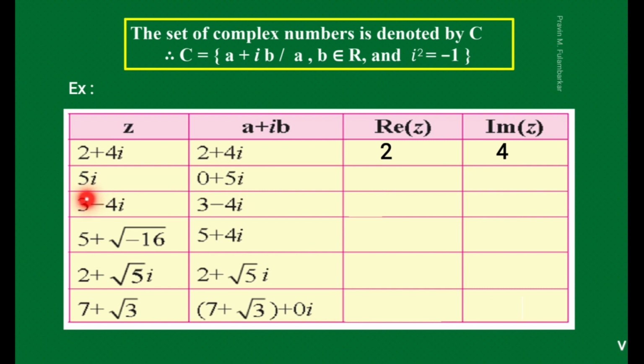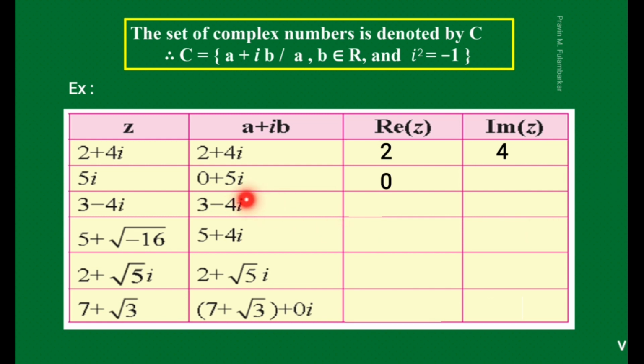Now see second example, 5i. This is a purely imaginary number, so we write this as 0 plus 5i. Now you can say which is the real part and which is the imaginary part. Which is the real part here? Right, 0.